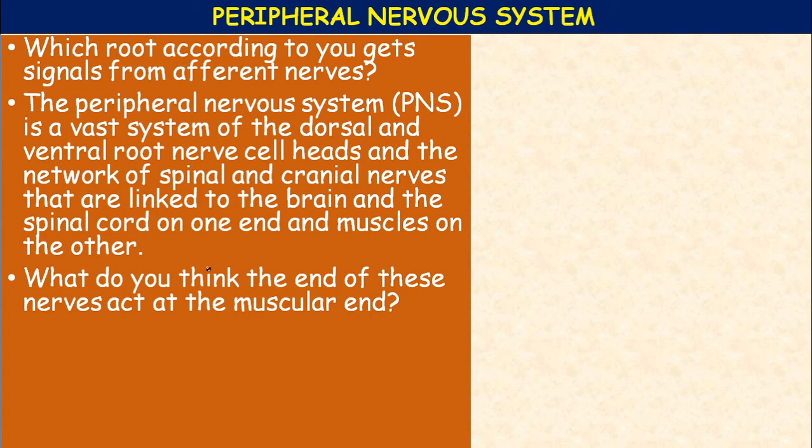The cranial nerves originate from the cranium. A human body has 12 pairs of cranial nerves which can be sensory. There are olfactory and optic, these are sensory. Motor means oculomotor and trochlear, these two are motor. And mixed, trigeminal and facial, these two nerves are mixed.